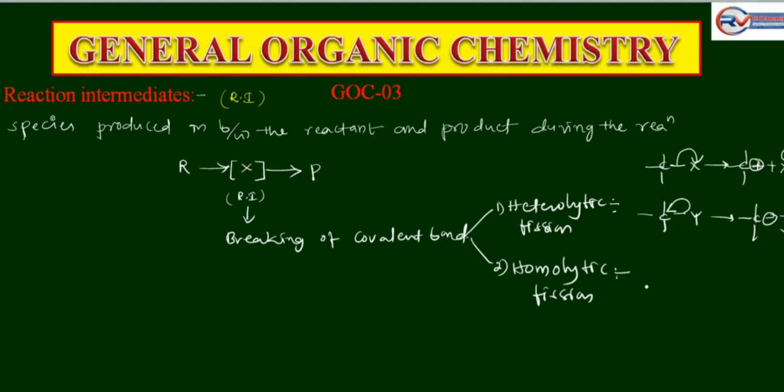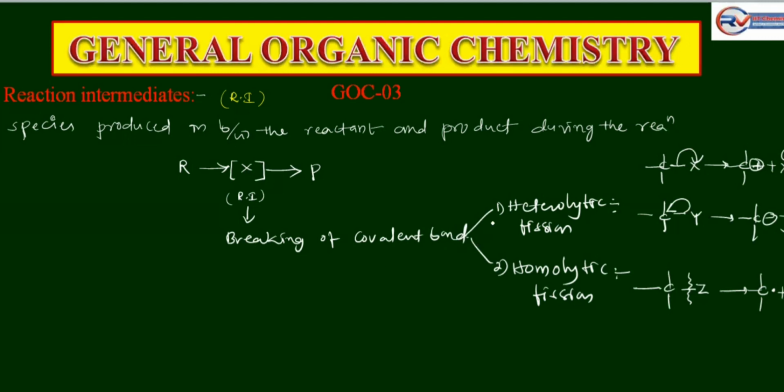Next, during homolytic fission, carbon is connected with Z. Carbon and Z have equal or the same electronegativity. They share the electron pair equally, carbon getting one electron and Z getting one electron. The carbon with one electron is a carbon free radical.